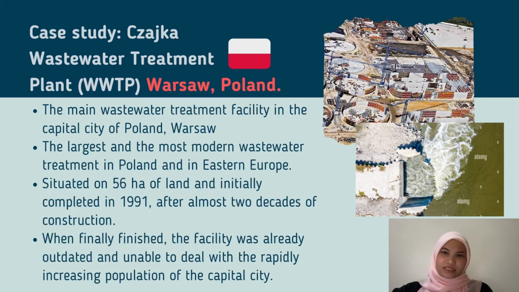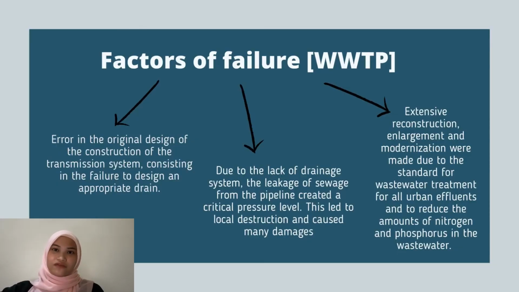JICA WWTP is situated on 56 hectares of land and was initially completed in 1991 after almost 2 decades of construction. However, when finally finished, the facility was already outdated and unable to deal with the rapidly increasing population of the capital city. In the next slide, I will share a few factors of the JICA WWTP failure.